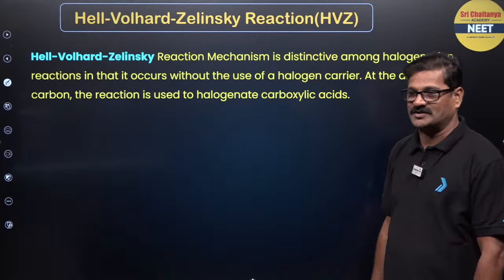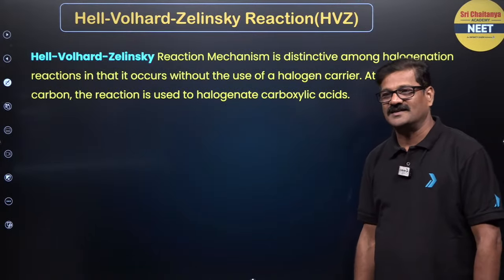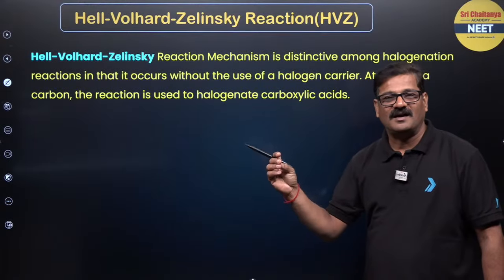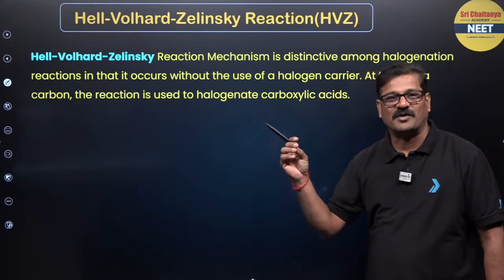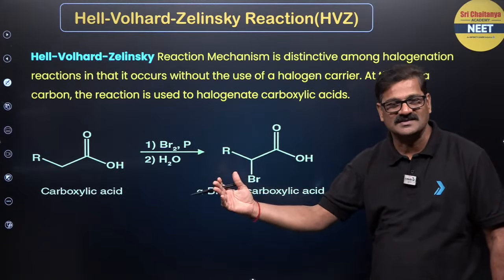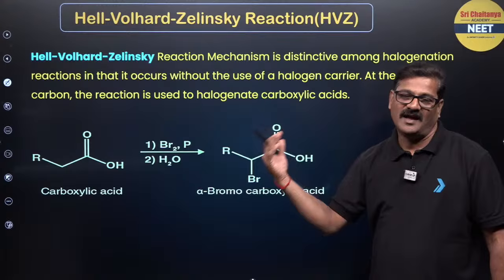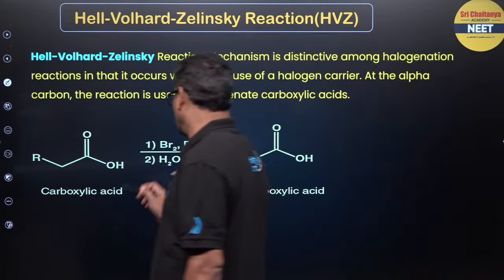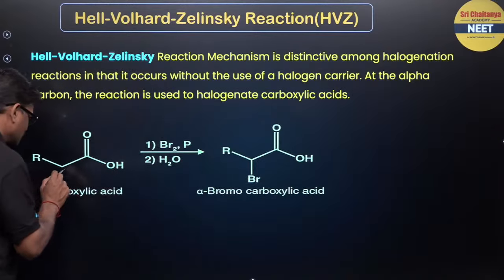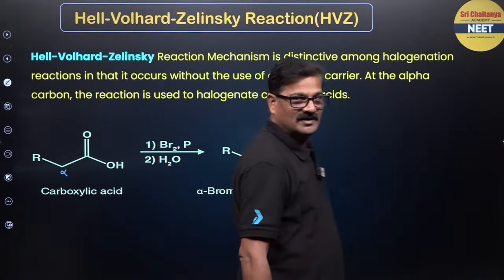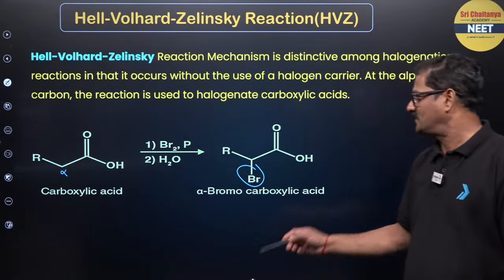And I am coming to the HVZ reaction, Hell-Volhard-Zelinsky reaction. In this, the alpha carbon of the carboxylic acid is going to be halogenated when the carboxylic acid is treated with halogen in the presence of red phosphorus. So Br2 with red phosphorus. This is what is called alpha carbon halogenation.